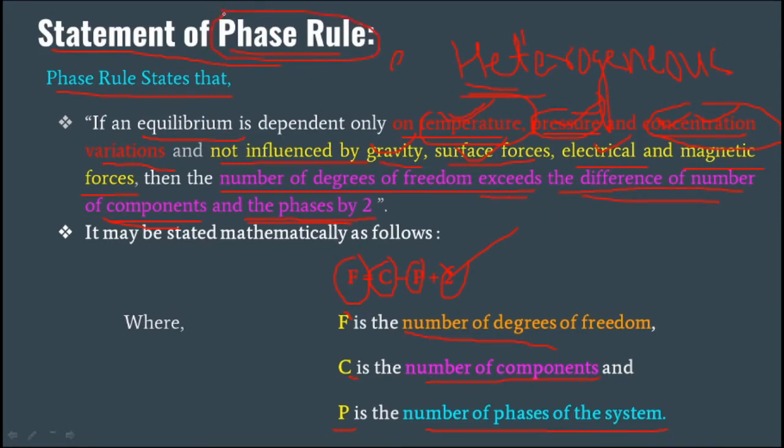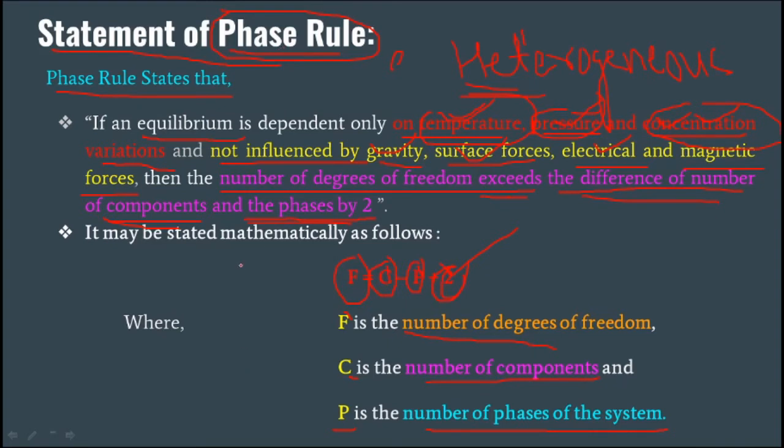In simple words, we say that when there are heterogeneous systems in equilibrium which depend only upon temperature, pressure and concentration variations, and are not influenced by gravity, surface forces, electrical and magnetic forces, then the number of degrees of freedom exceeds the difference between components and phases by 2. That is the simple statement of the phase rule.